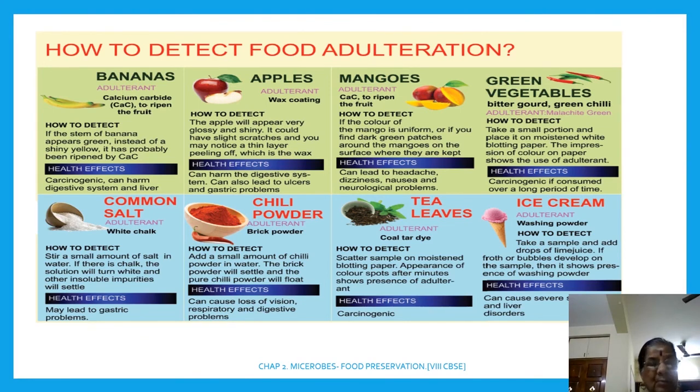If you are buying banana, calcium carbide is the adulterant used to ripen the fruit. So if the stem of the banana appears green instead of shiny yellow, it has probably been ripened by calcium carbide. Right? Same way, apple is wax coated.